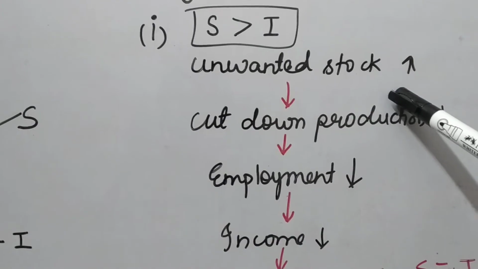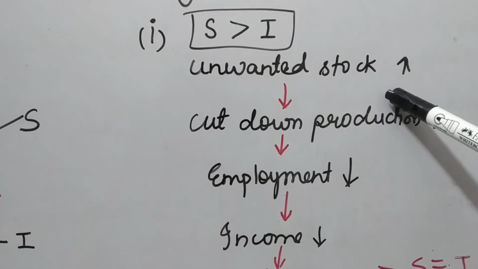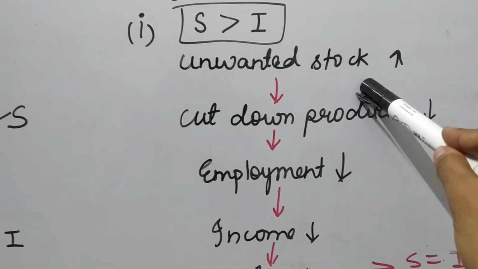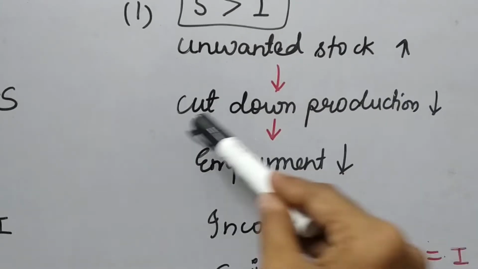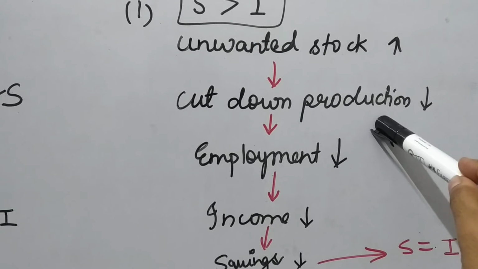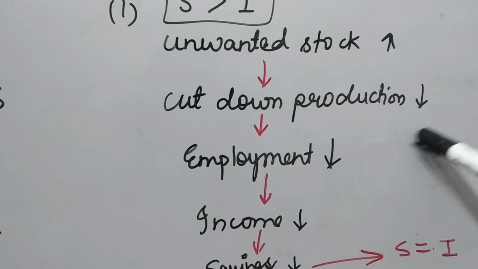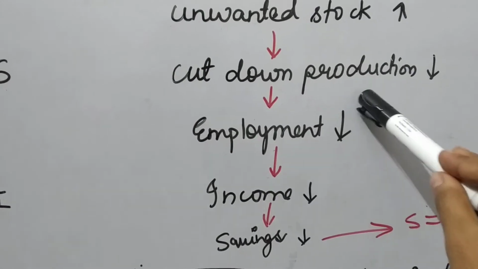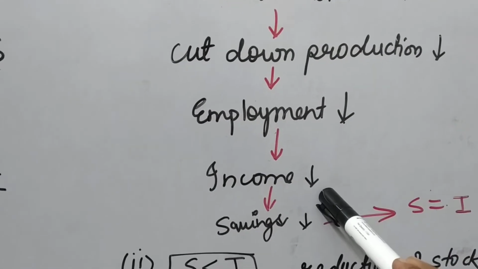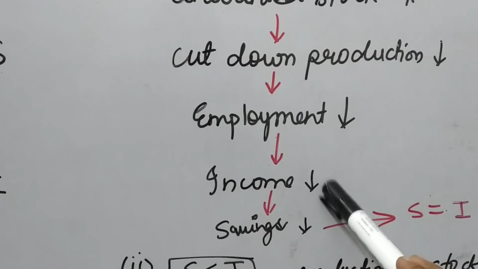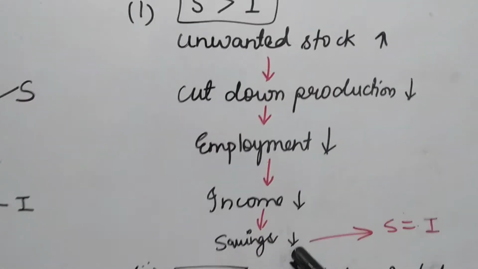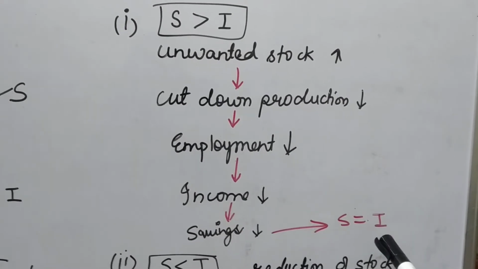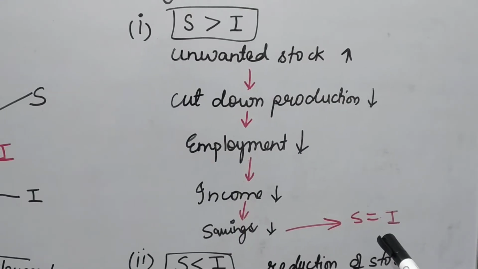So ultimately unwanted stock is increasing again and again in the economy. When unwanted stock exists in the economy, the producers will cut down the production. When the production reduces, it leads to a decrease in employment, and when employment reduces, income automatically reduces. When income reduces, savings automatically reduce. So this process will continue till planned savings become equal to planned investment.